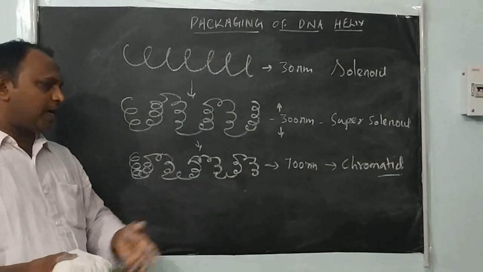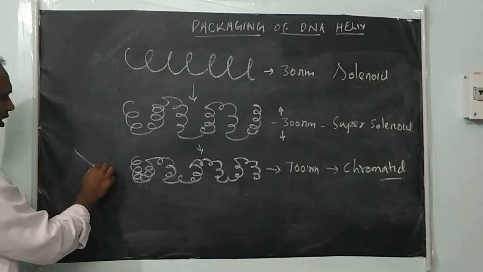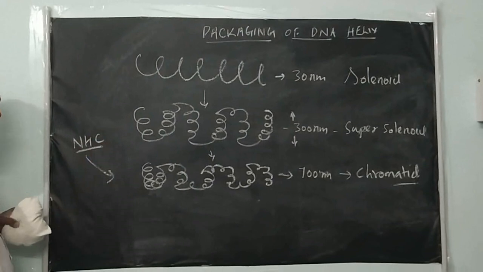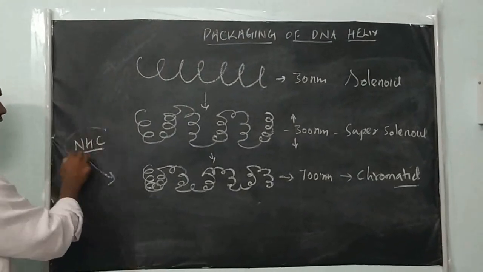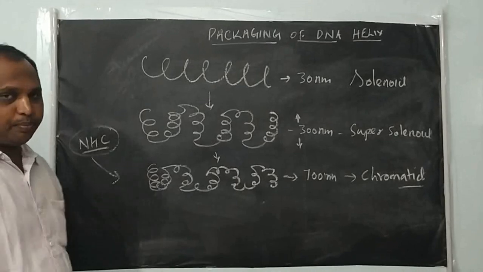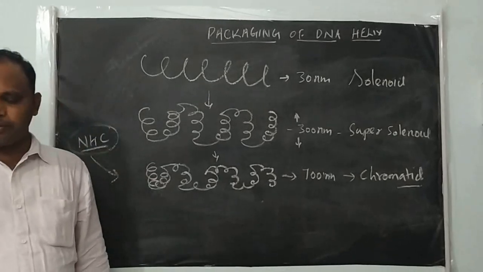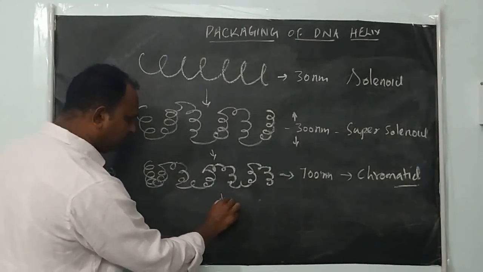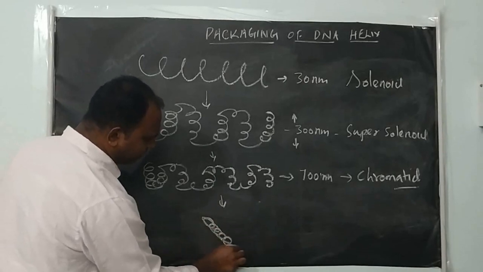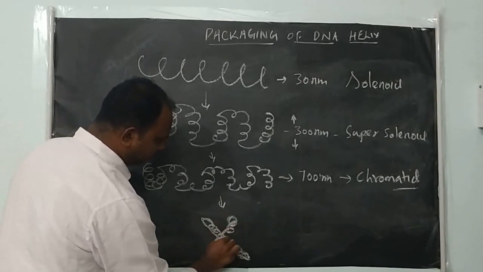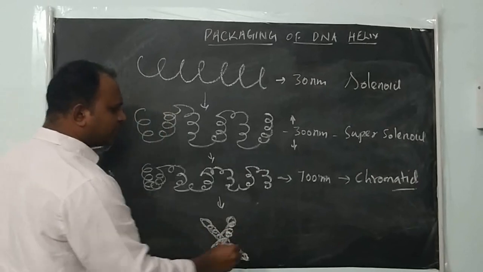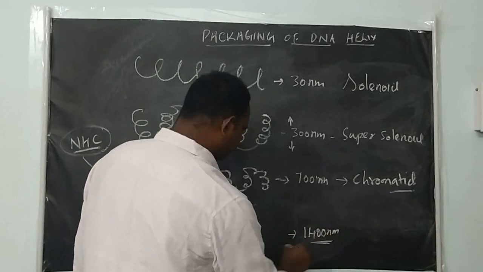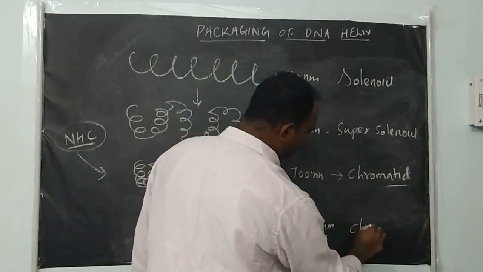Further, when the cell is unable to pack the chromatin any further, the cell uses another kind of positively charged protein for higher level packing. The protein is called non-histone chromosomal protein. With this they fold further and finally form one rod-like structure like this. The diameter of this rod-like structure is 1400 nanometer. This structure you can call a chromosome.